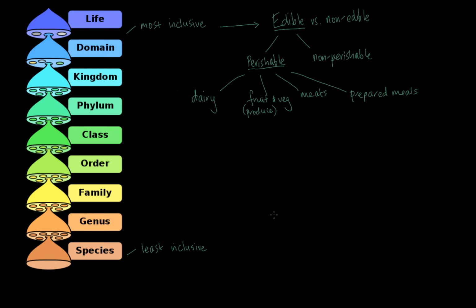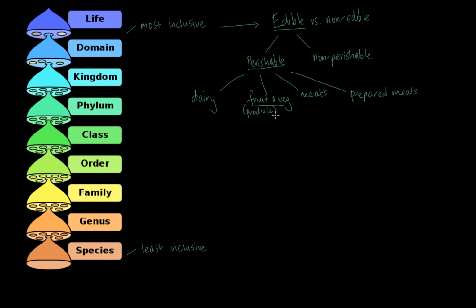So now let's just take a little step back and look at this idea of decreasing inclusiveness. So let's get a bunch of products in the grocery store, let's say like 100 of them. More of them are likely to fit into the edible category, which is domain, than they are to fit under the phylum of dairy, for example. All right, so let's keep going all the way down until we get to our equivalent of species.